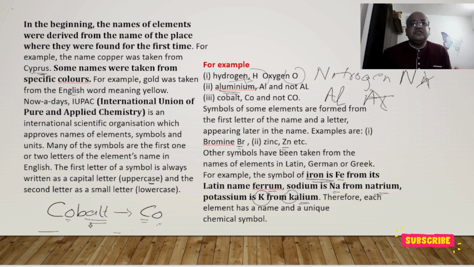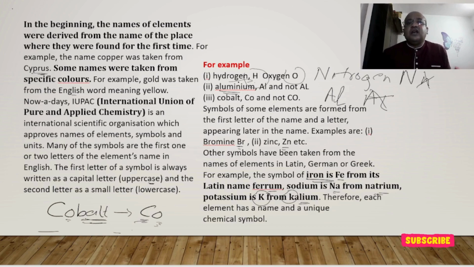For example, in cobalt, we write C and take o in lowercase. Let's take more examples.